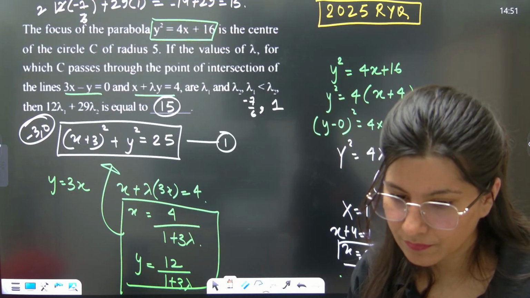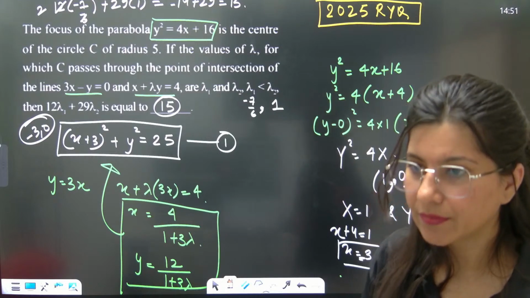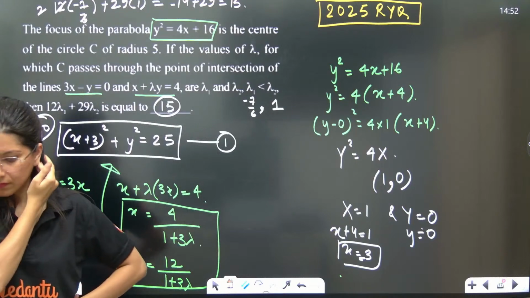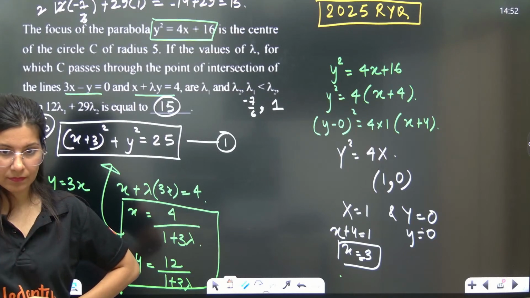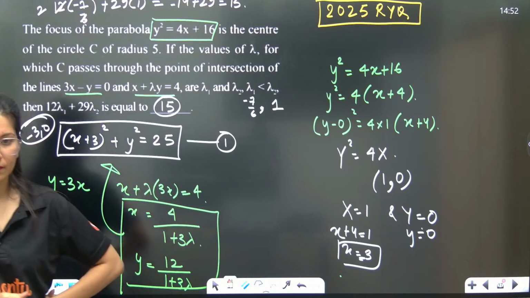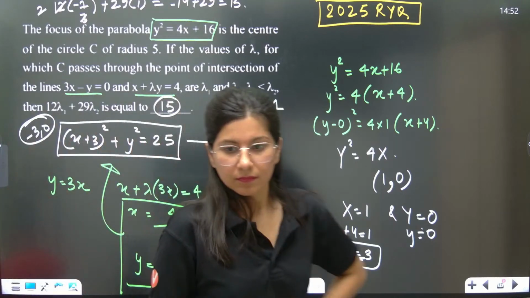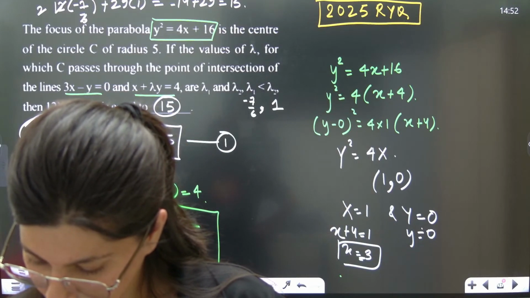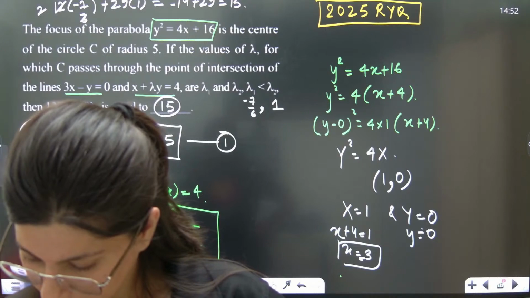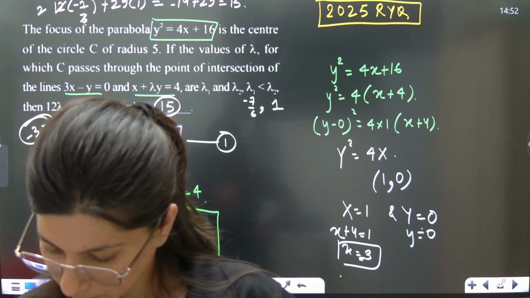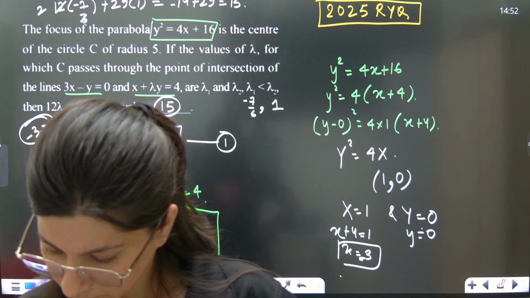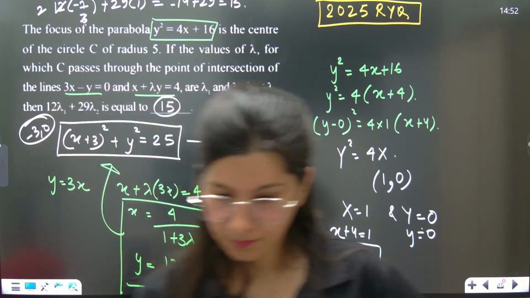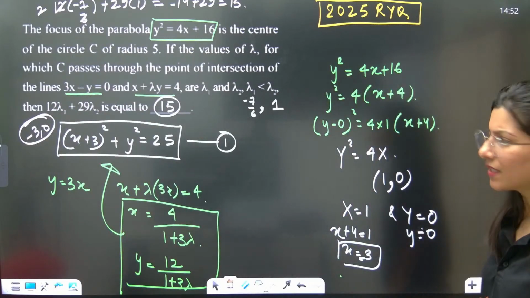Okay. Clear, clear. Ma'am, circle center is minus 4, 0.